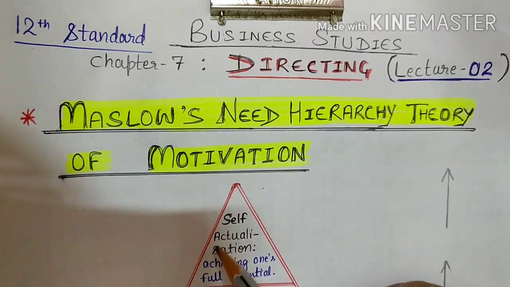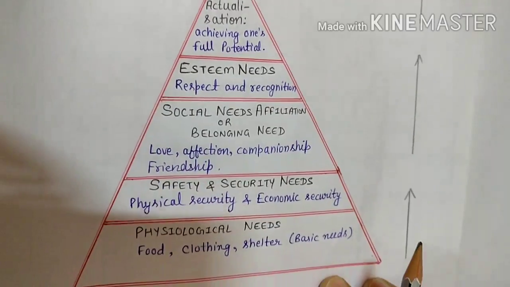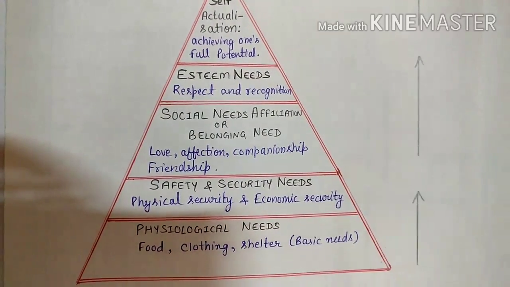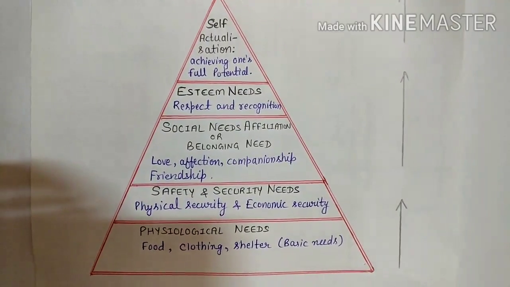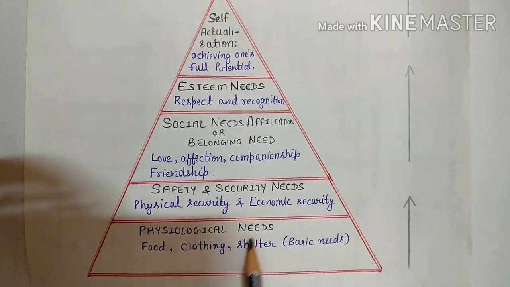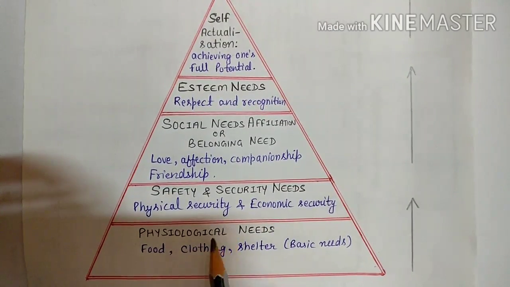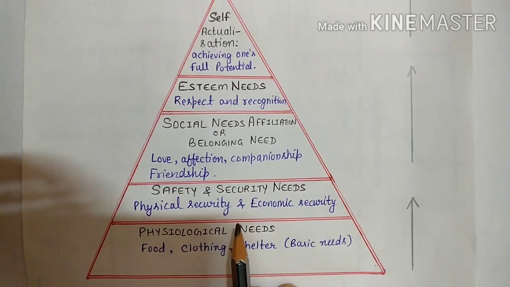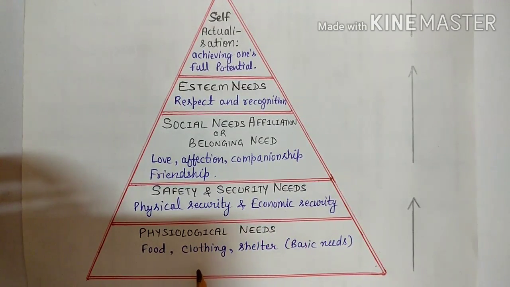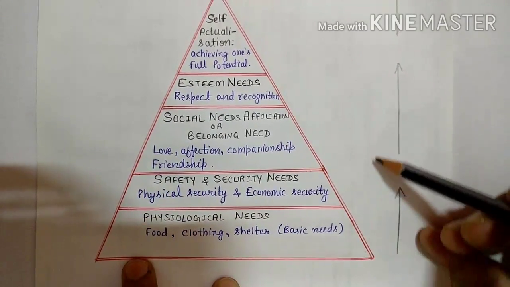Under this we will learn about some sequences. As you can see here, I have made a triangle, or a pyramid you can say, under which I have written some points. This sequence is given by Abraham Maslow, under his Maslow's need hierarchy theory. We have to read this in a sequence only, from down to up.